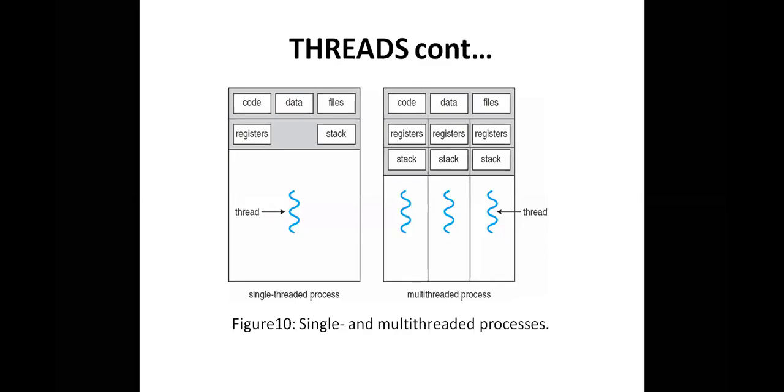As the name indicates, a thread consumes fewer system resources, but a process consumes more. That is the reason why a process is called heavyweight and a thread is called lightweight.